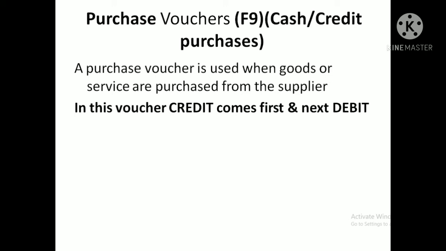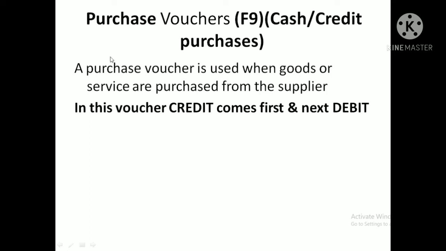If the company is in the business of manufacturing goods, the purchase of fixed assets should not be recorded in the purchase voucher. It should be recorded in the payment voucher, because when the company purchases fixed assets, it will pay cash. So that should be recorded in the form of a payment voucher, but not in the purchase voucher.